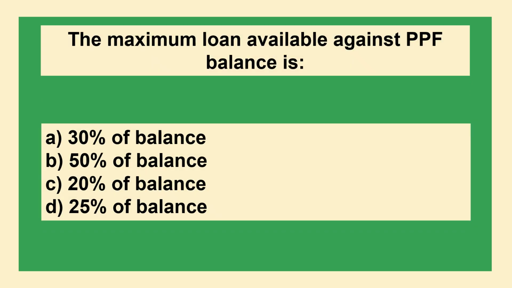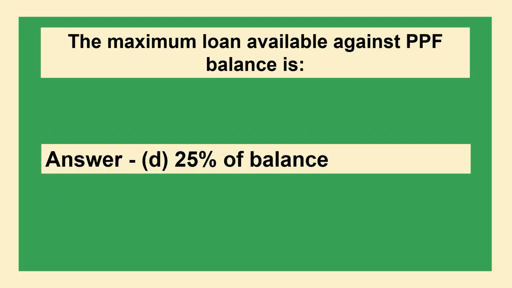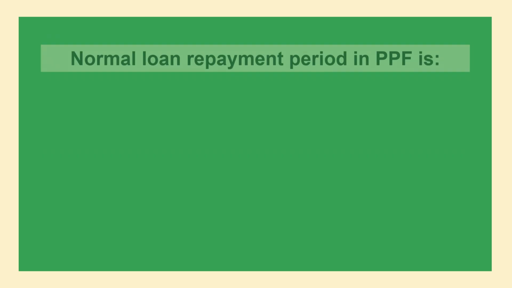The maximum loan available against PPF balance is option A 30% of balance, option B 50% of balance, option C 20% of balance, option D 25% of balance. The answer is option D 25% of balance.